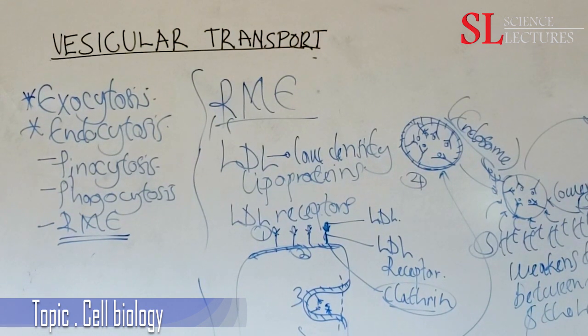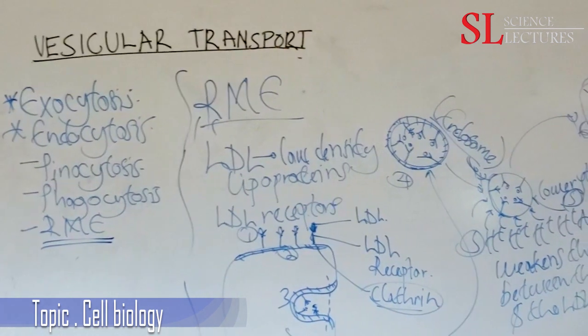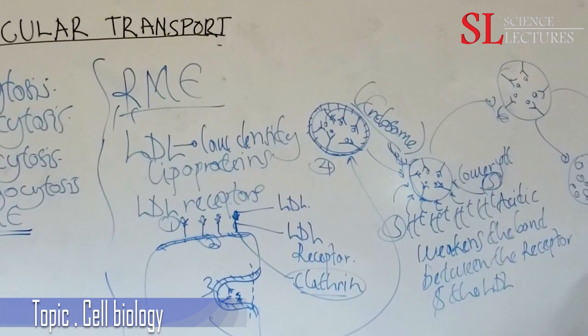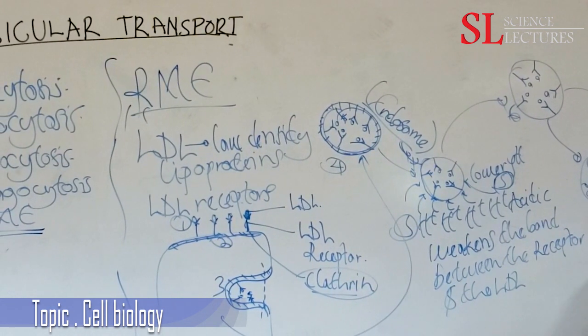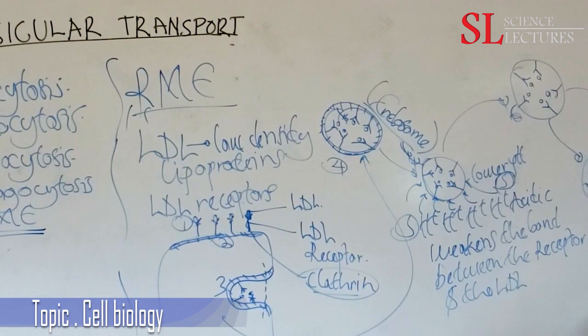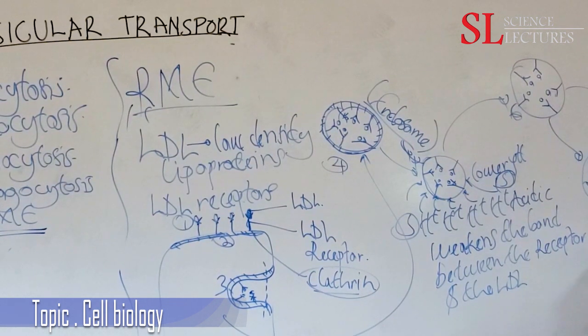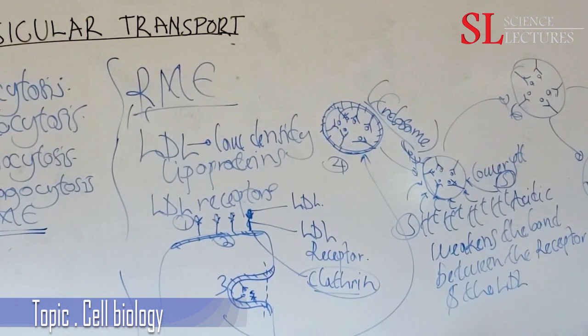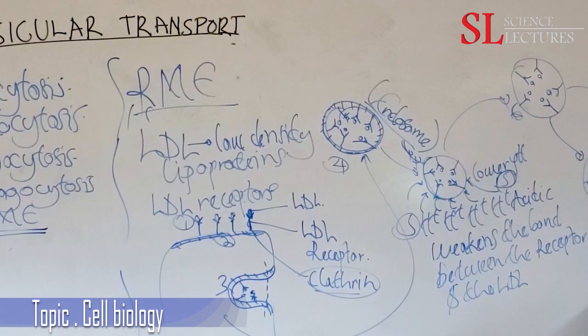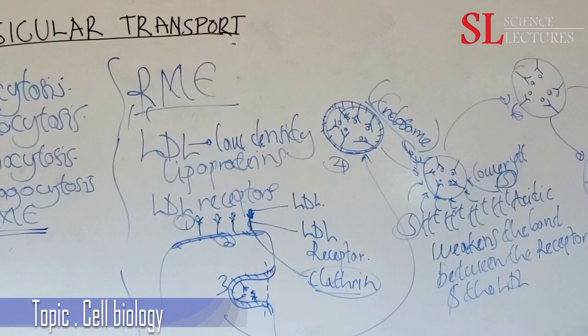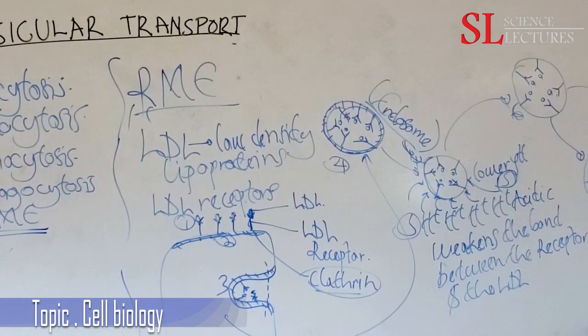will fuse with the lysosome. So this vesicle containing LDL will fuse with the lysosome. So plus lysosome, the lysosome will break down the LDL inside there, and finally will form a secondary lysosome, and the LDL will be metabolized by the enzymes within the lysosome. So this is what basically happens in receptor-mediated endocytosis.